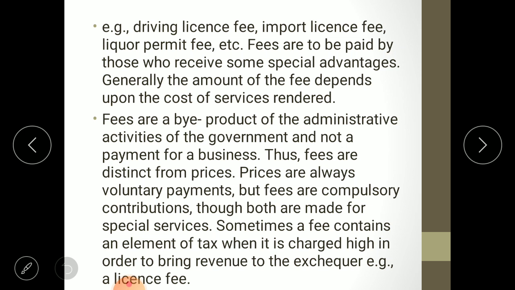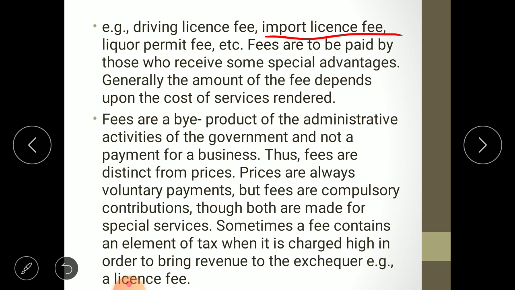Take an example of import license fee. This is a license in which a high amount of fees is needed to be paid. Generally the facility provided is less, but why is a high amount charged? Because by that government's revenue will increase.